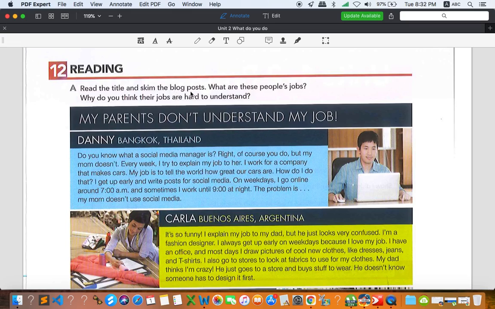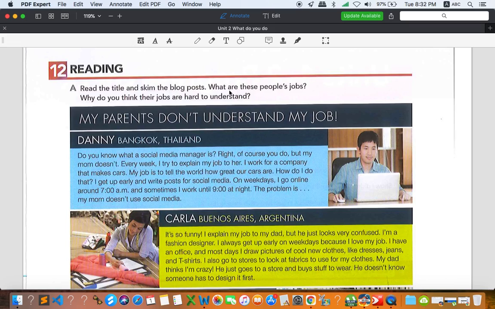And I think blog posts, right? A blog post is a post that someone has written in a blog. It can be on a social networking site like Facebook. If they have their own website, they can probably post ideas on a certain topic on the website. Or somebody might use Twitter, Facebook, or Instagram to express their ideas on a certain topic. That's what is called a blog.